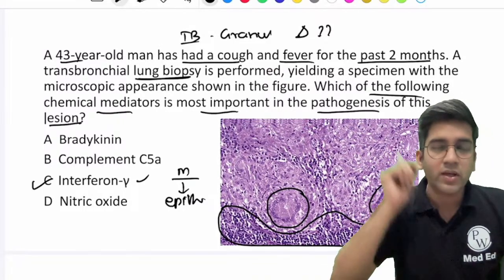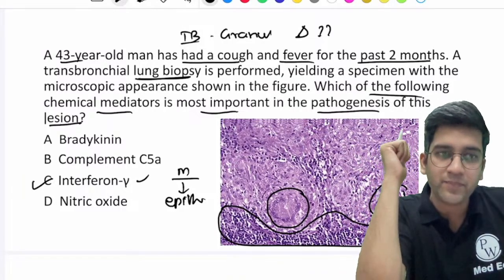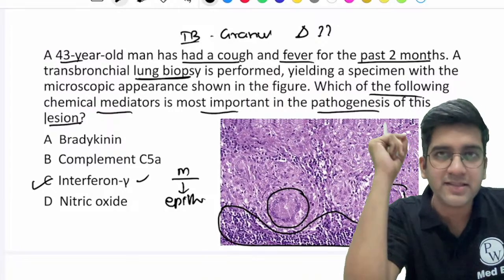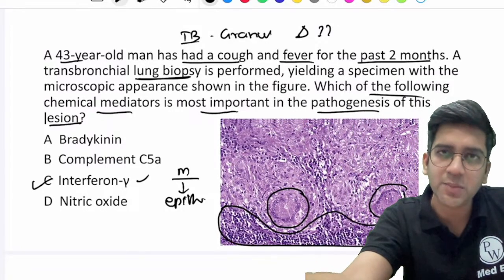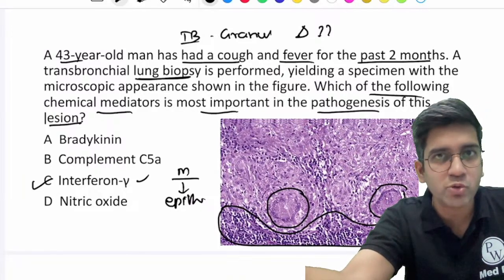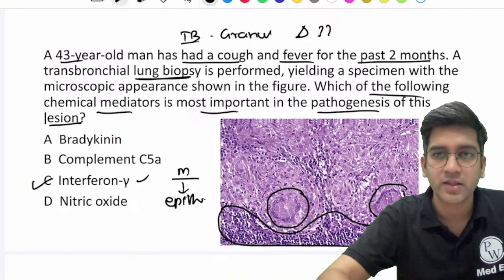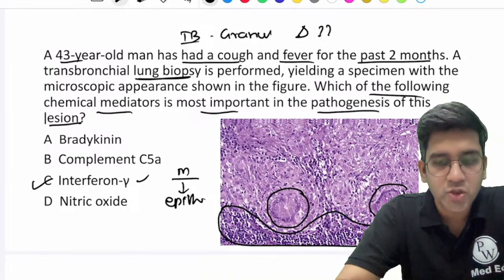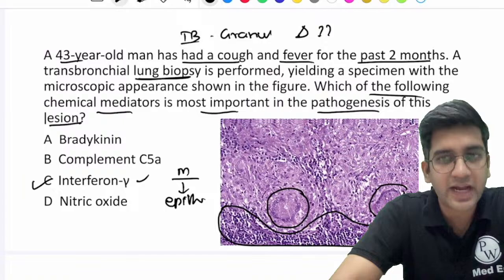Okay, perfect. Now I am going to link this to a real life thing. I want you guys to listen carefully and answer yes or no. Can I say a person who is suffering from tuberculosis, definitely the body will have granuloma formation? If the immunity is good, the body will have granuloma formation, right? Yes, no? Yes, perfect. So can I also say, if that is true, the patient's blood level of interferon gamma will become high?